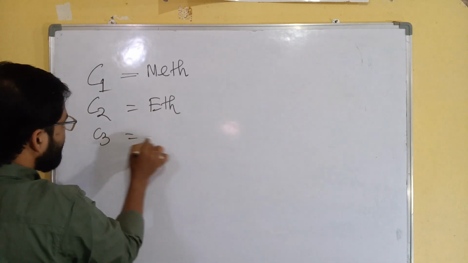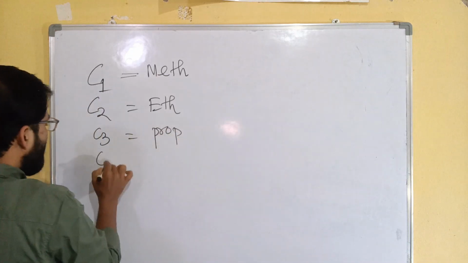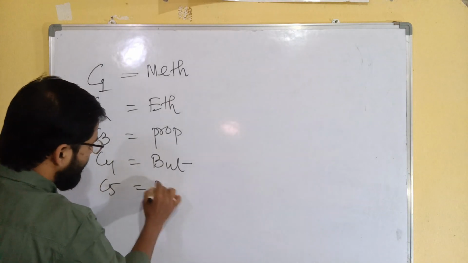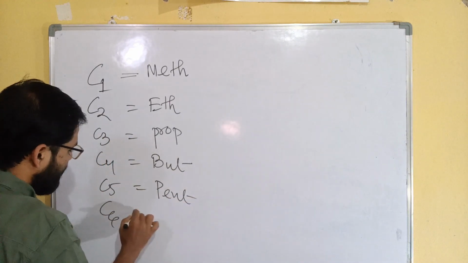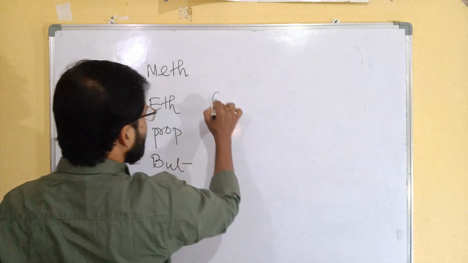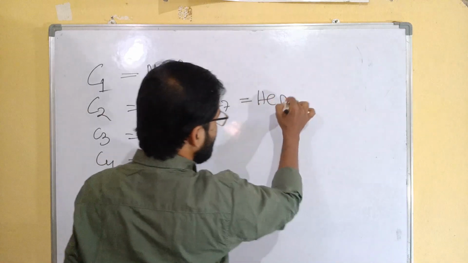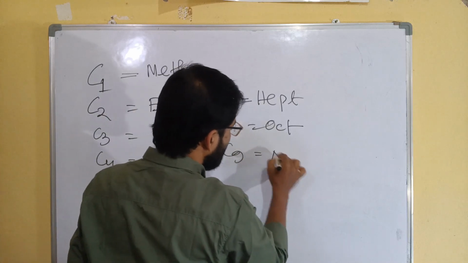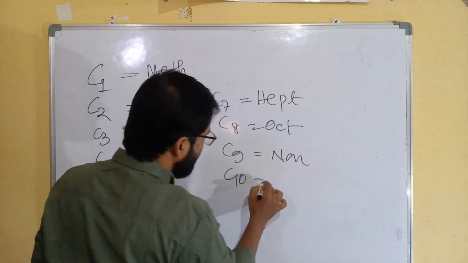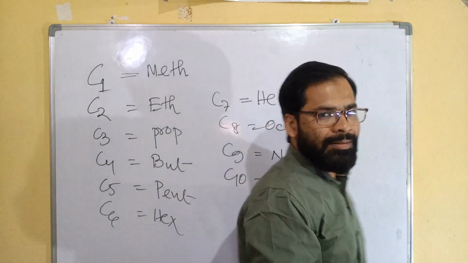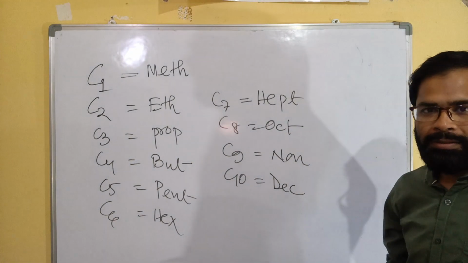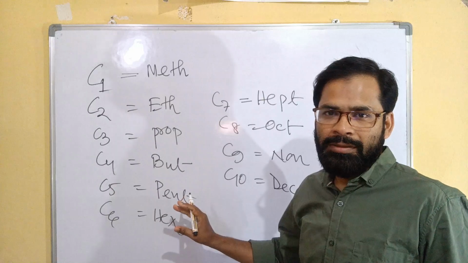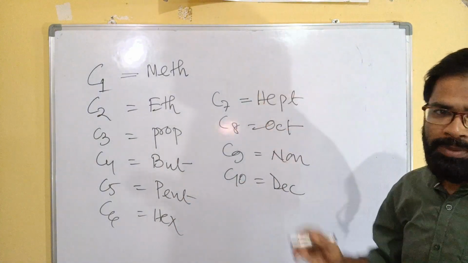Number of carbon 3, prop. Number of carbon 4, but. 5, pent. 6, hex. 7, hept. 8, oct. 9, non. 10, dec. 11, undec. 12, dodec, and so on. Initially these are enough to write the name of the alkane part.